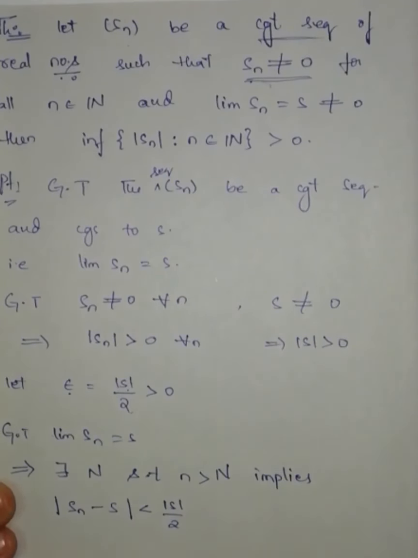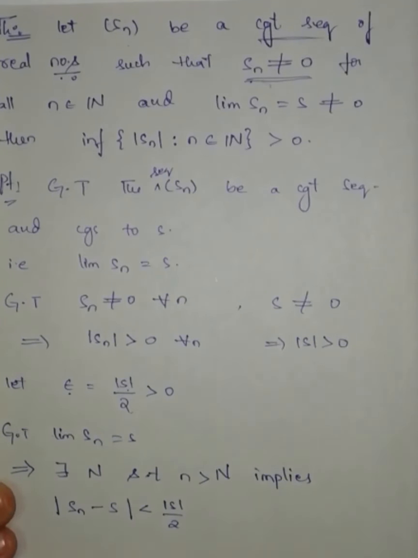Here we will get modulus of Sn less than modulus of S by 2 plus modulus of S. This implies n greater than capital N implies modulus of S minus modulus of S by 2, which is modulus of S by 2, is less than modulus of Sn, and this one is 3 modulus of S by 2.